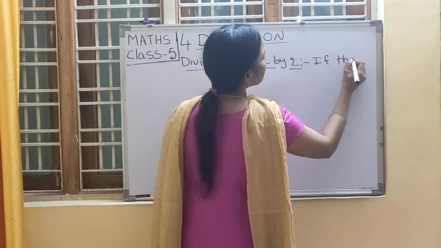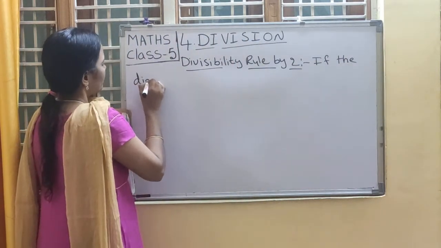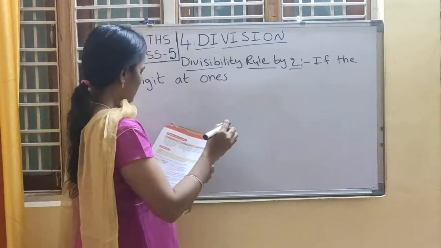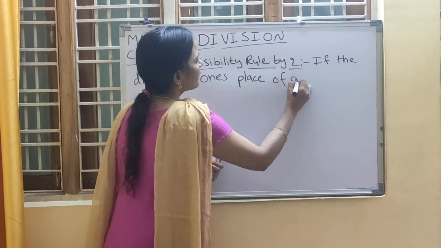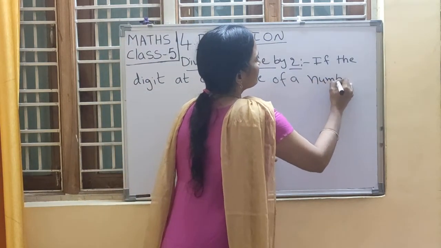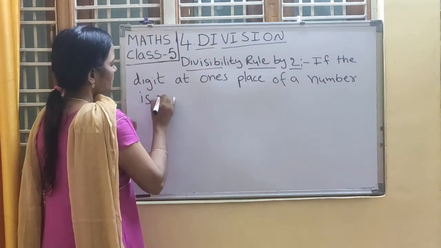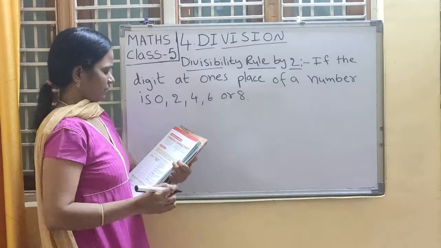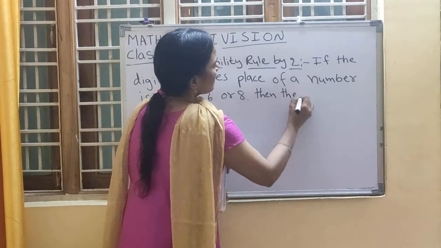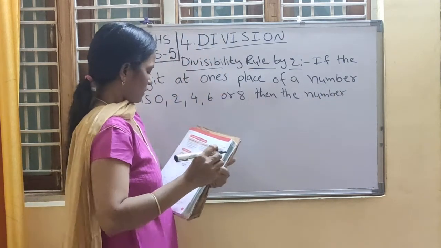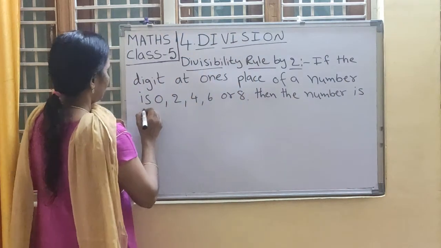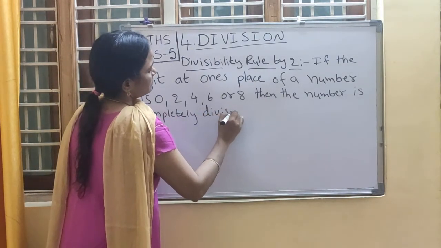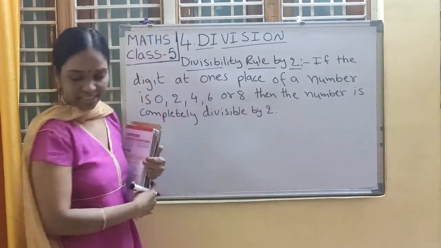If the digit at one's place of a number is 0, 2, 4, 6 or 8, then the number is completely divisible by 2. So this is the divisibility rule by 2.